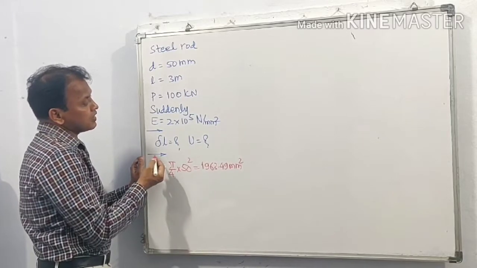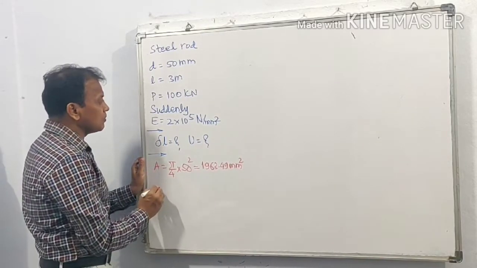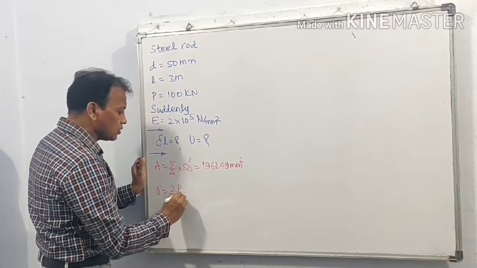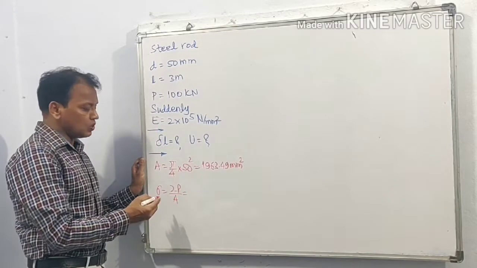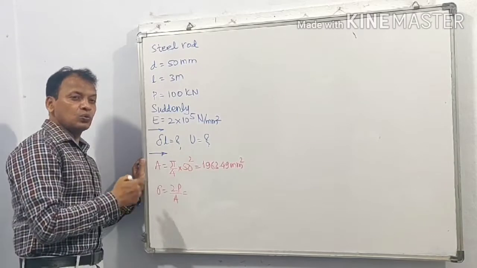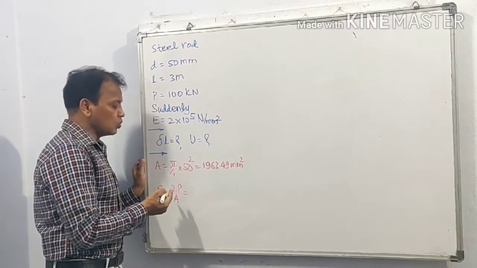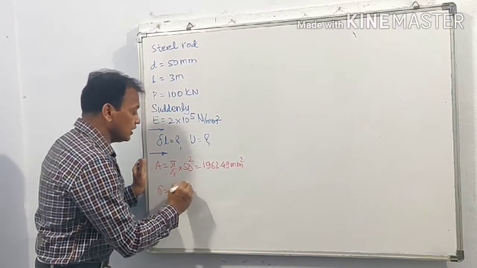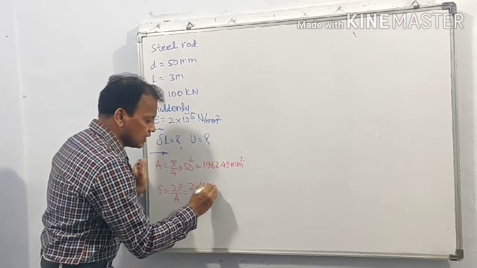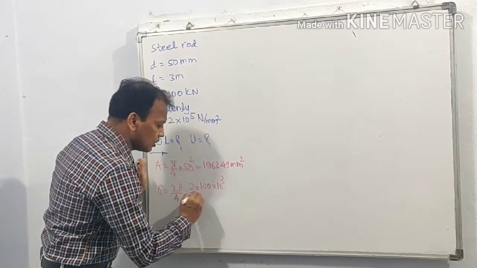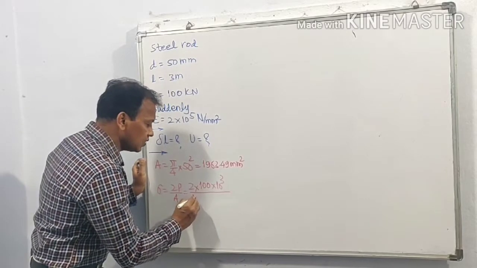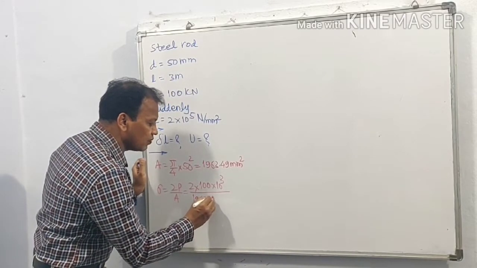So we know in case of suddenly applied load, sigma is equal to instantaneous stress is equal to 2P upon A. Don't get confused. When load is applied gradually, sigma is equal to P upon A. In case of suddenly applied load, it is equal to twice the gradually applied load, that is 2P upon A. So 2 into P is equal to 100 kilonewton, convert into Newton, 2 into 100 into 10 raised to 3 upon A, 1963.49.